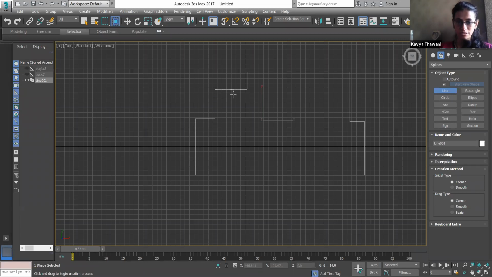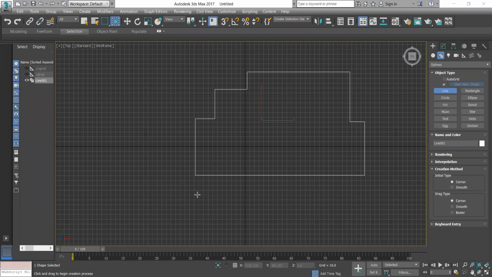So I have created this random design only, but normally we have our floors like this only, going up and down. You can see my cursor moving. We have our apartment floor design like this only.